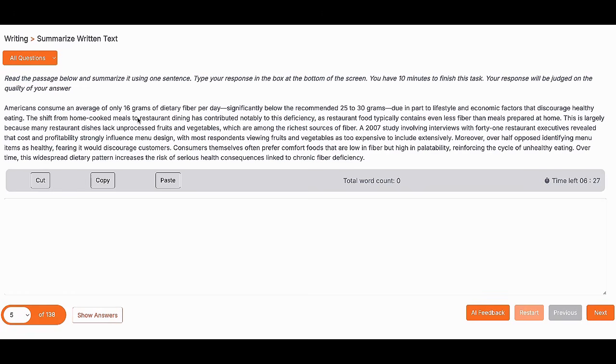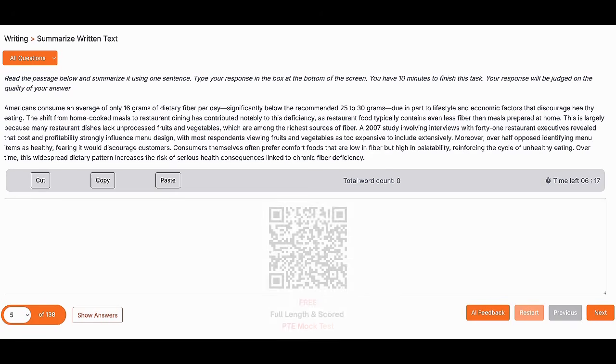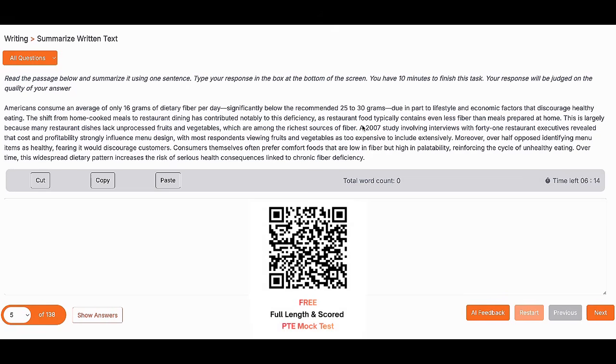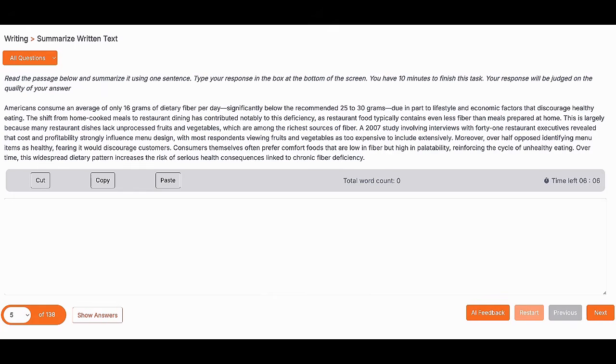They started eating more restaurant food, which lacks vegetables and fruits, the sources of fiber. These items are expensive for restaurant owners, and consumers prefer comfort foods over fiber foods, which can lead to a problem.